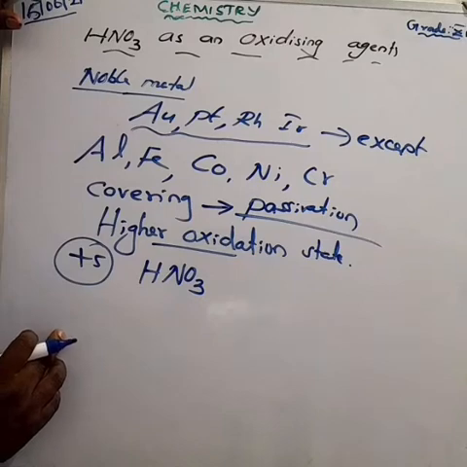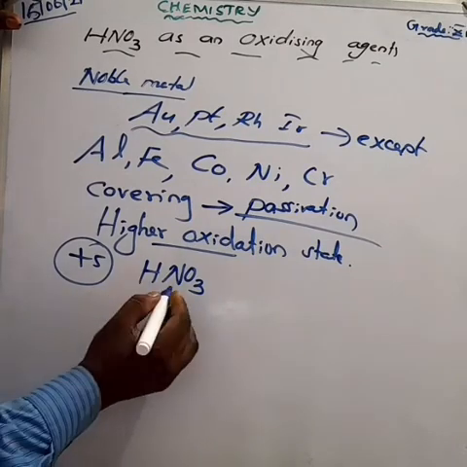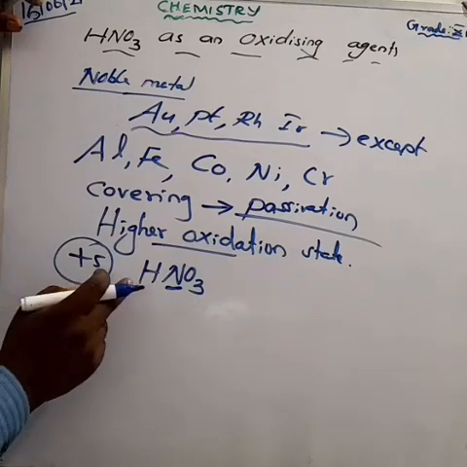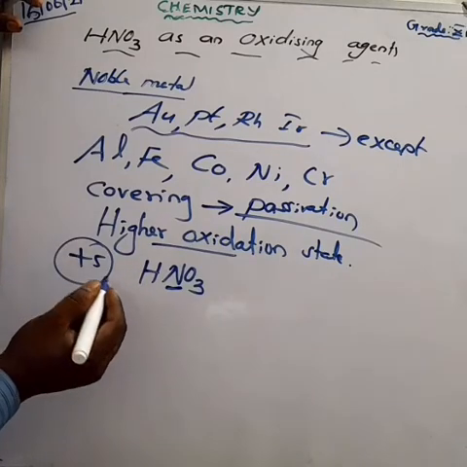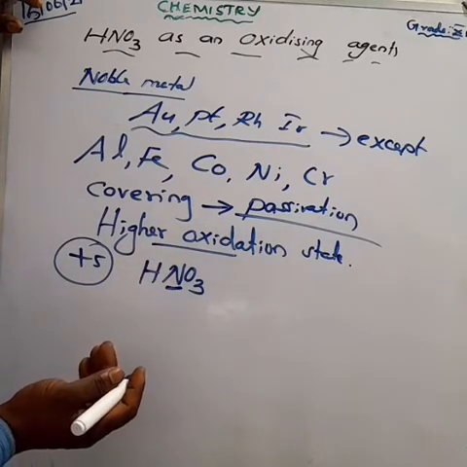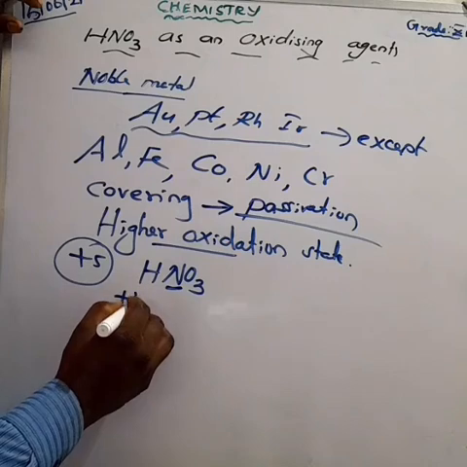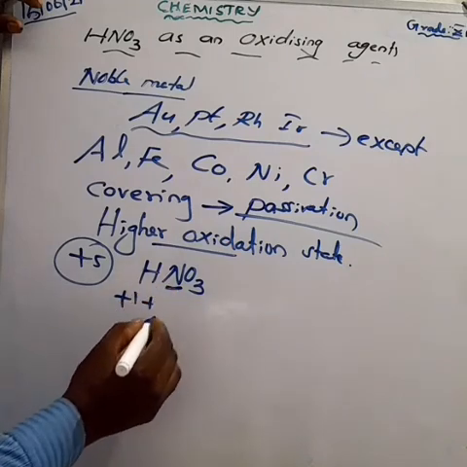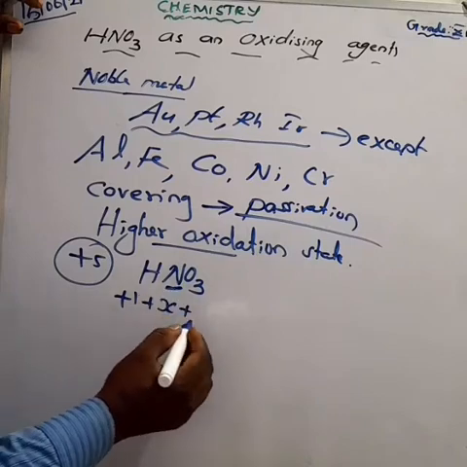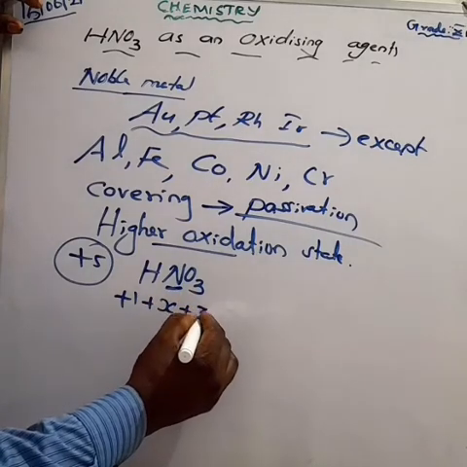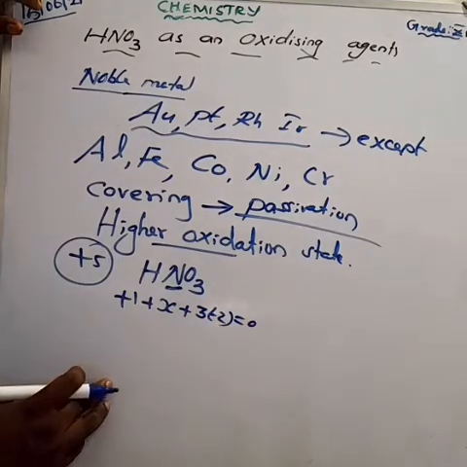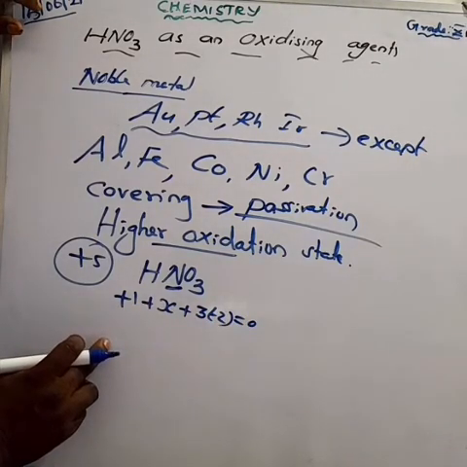HNO3. I am going to find the nitrogen oxidation state. Previously I told that for alkali metals, what is the number here? +1. All alkali metals have +1. So hydrogen I am taking +1, plus nitrogen we are taking X, plus oxygen. Already I told you that oxygen is -2. How many oxygens are there? 3. So 3 into -2, equal to 0. Can you understand, my dear children?